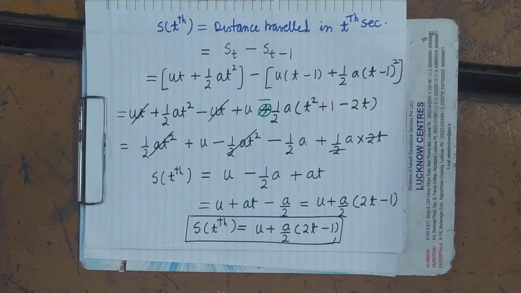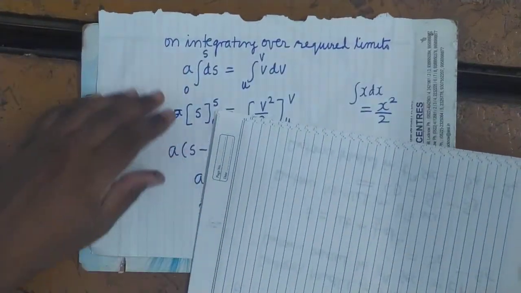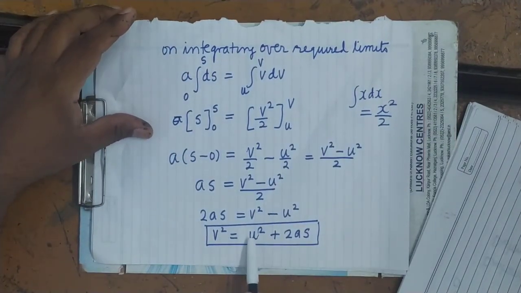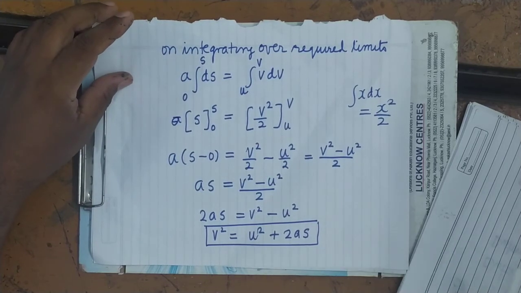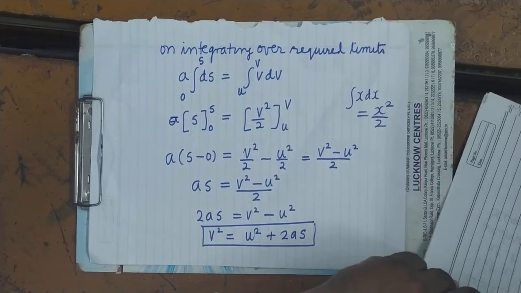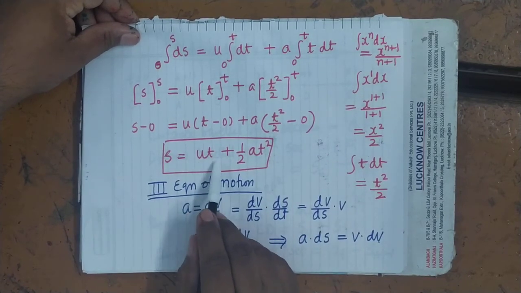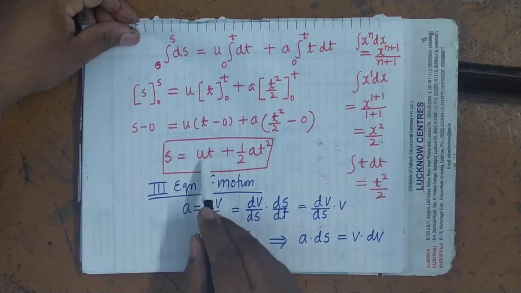When motion is uniform motion means there is no acceleration, then you can put a equals to 0. Then what will be distance travelled in any particular second? That will be equal to the speed. In other cases, what will be? V square will be equal to u square. S will be equal to U into T, that you can see here. A is 0 in uniform motion, so S equals to U into T, that is distance equals to speed into time.